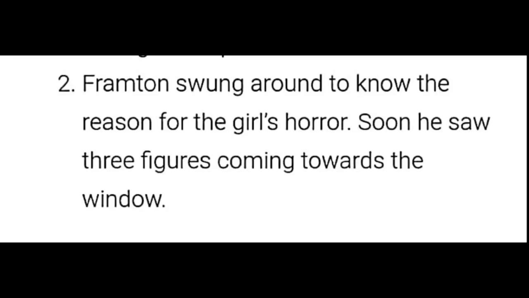Framton swung around to know the reason for the girl's horror. Soon he saw three figures coming towards the window. So that's the horror here.